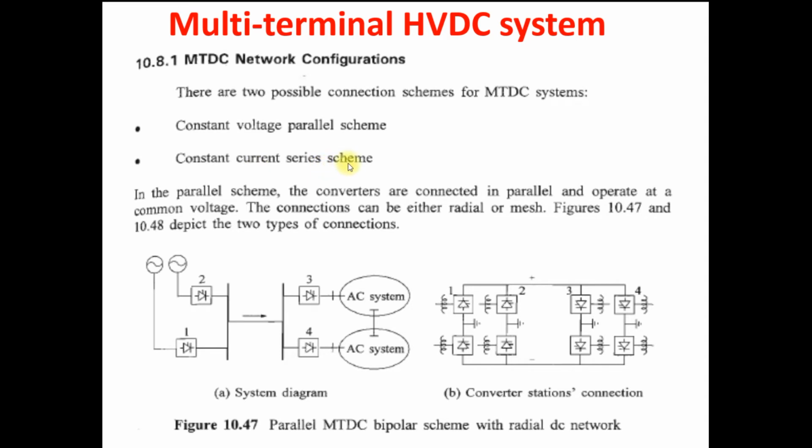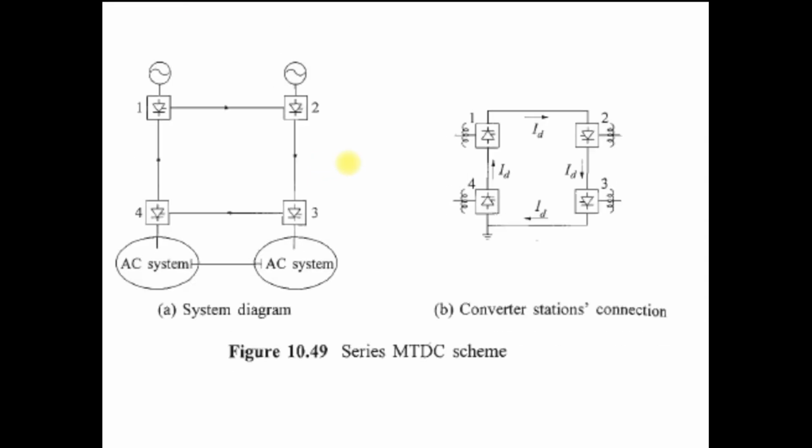So in the constant current series scheme, all the converters are connected in series. You can see here, this is a system diagram and this is a converter station diagram. So here, converter 1, you can see the current direction is from converter 1 to converter 2. The direction is from 1 to 2. In the same way, from converter 2 to converter 3 current is flowing. Then 3 to 4 and 4 to 1. So this is a series connection of converters. Clear? And the converter station diagram is also like this.